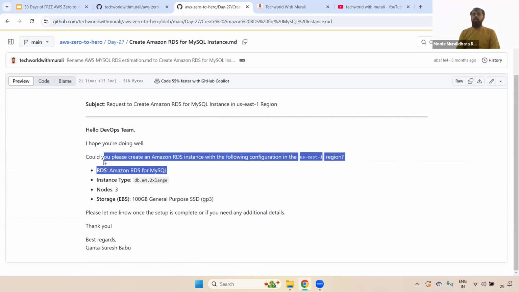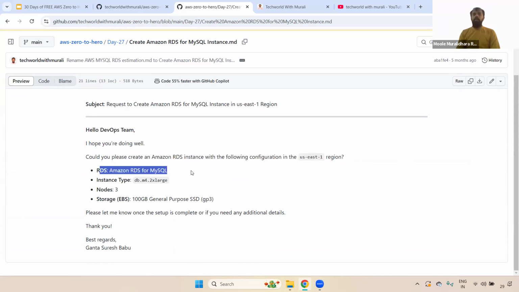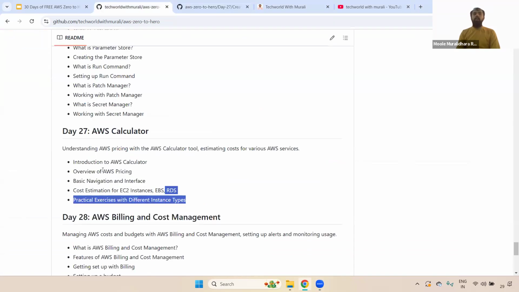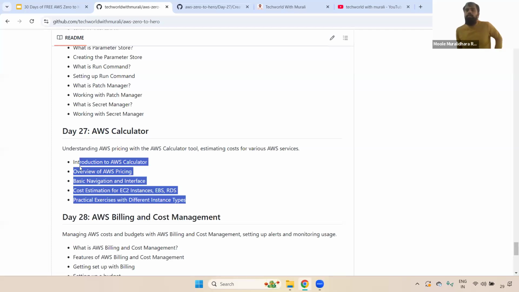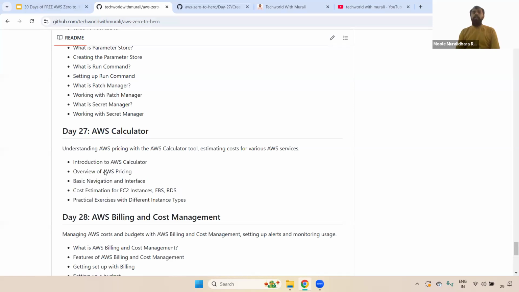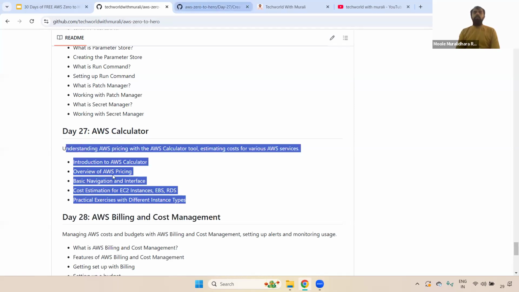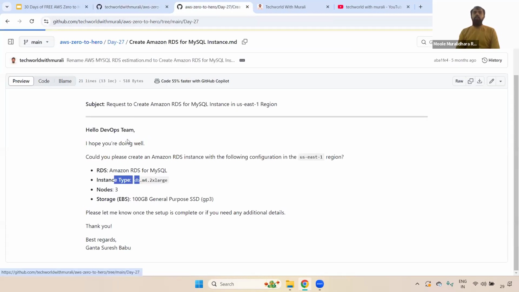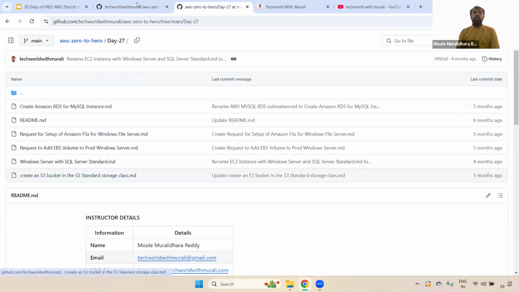We got the request from the DBA team. Then they mentioned the particular RDS instance type, everything. Using this calculator, we created that estimation, and we provided that estimation to our team lead and manager. Once we get the approval, we'll create that particular one. Okay, this is also mandatory, you should be aware. For example, I have showcased multiple examples here. Okay, fine.